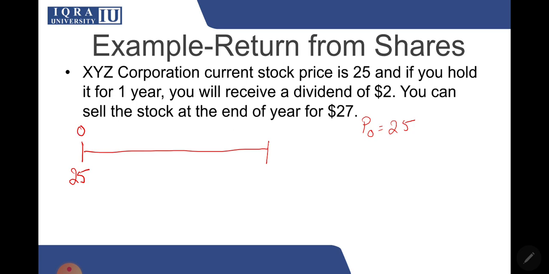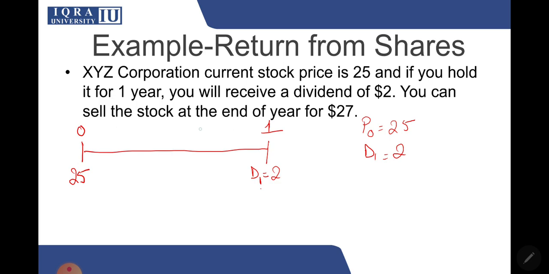It is at time 0, that's why P naught. If you hold it for 1 year, you will receive a dividend of 2. This is your D1. D1 is 2. The D stands for dividend, and 1 means that the payment is coming at the end of the first year.